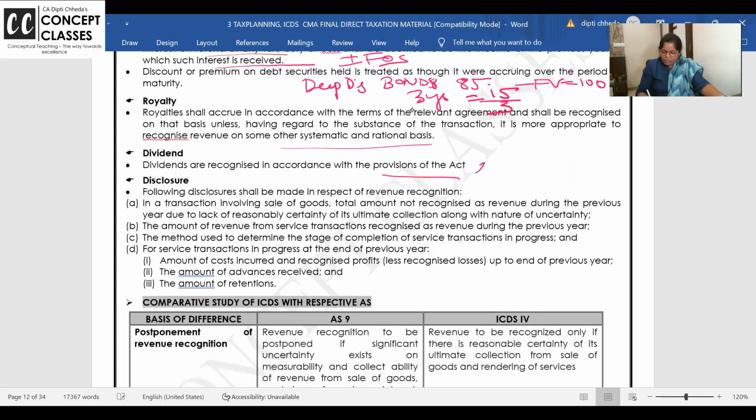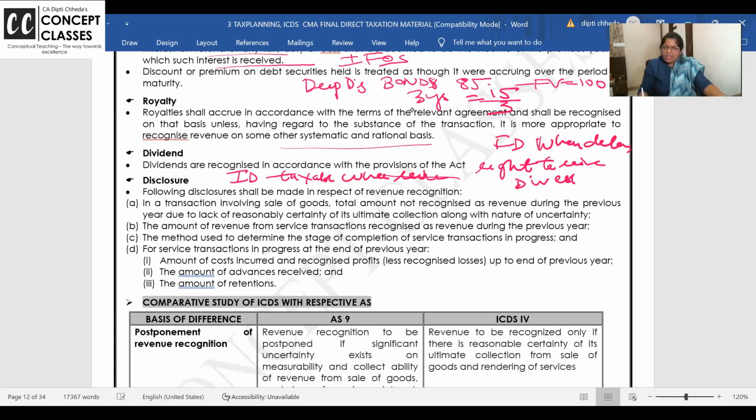Dividend, I want all of you to write when right to receive dividend is established. When you receive interim dividend, it is taxable. Interim dividend is taxable in income tax when received. Final dividend when declared. Ma'am, but final dividend is for 21-22. But it is declared in June 22, no? So 22-23, it will be taxable. You want me to give more examples or is this clear?